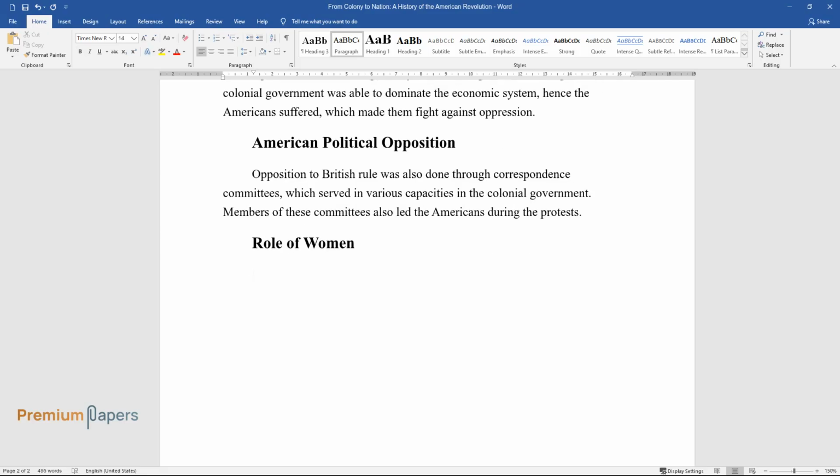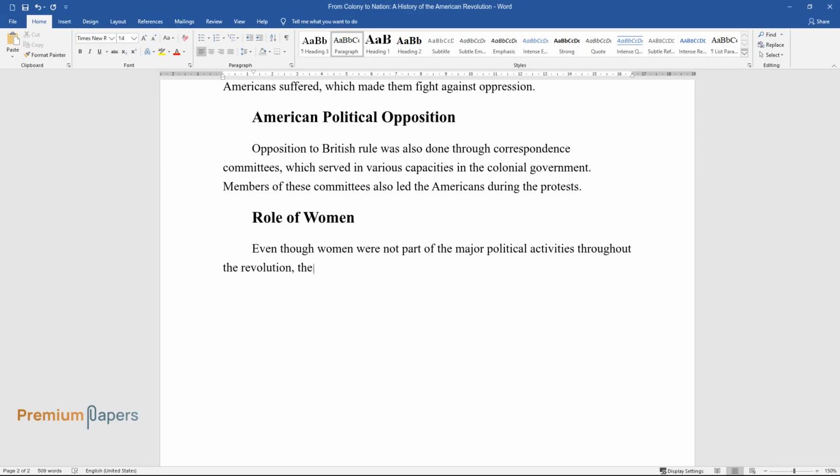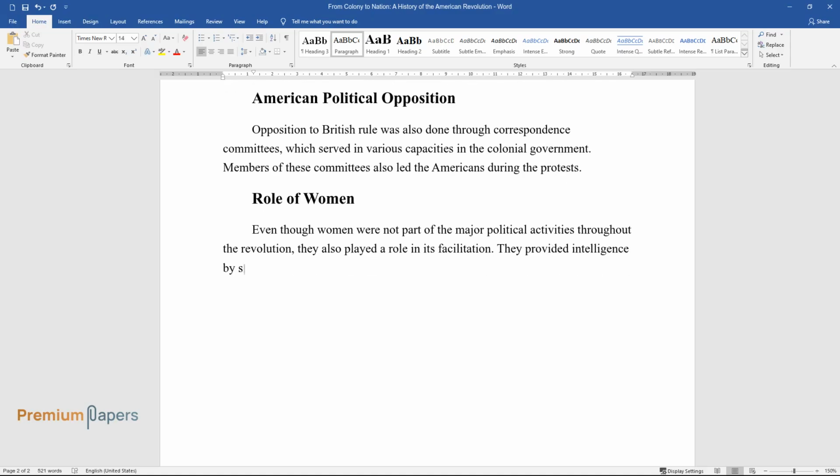Role of women. Even though women were not part of the major political activities throughout the Revolution, they also played a role in its facilitation. They provided intelligence by simply spying on the British. Women also provided food and other logistics to the soldiers.